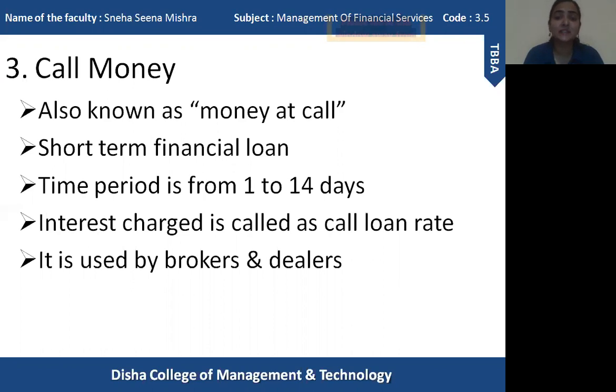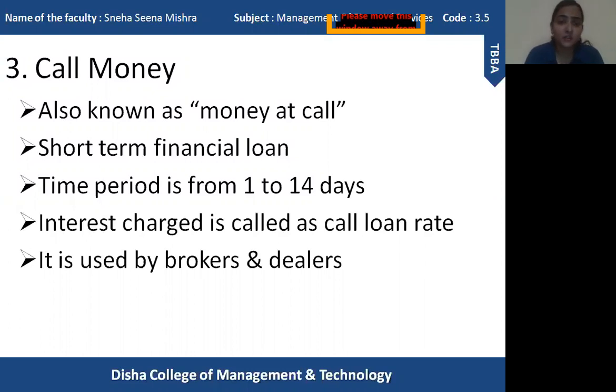Like I said, this is used by the brokers and dealers for their transactions in the stock exchange. Call money is very different from term loans, because term loans usually have a certain maturity, a principal amount and an interest amount.